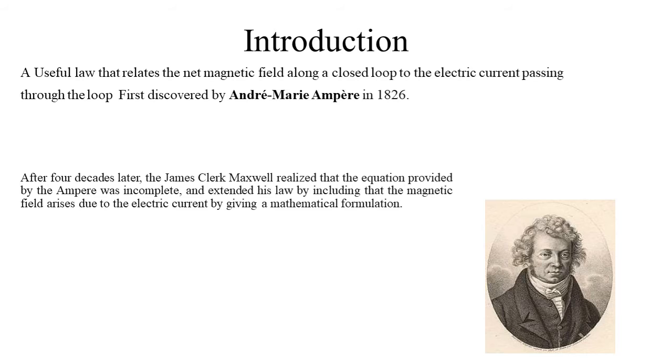So we say it is a useful law that relates a net magnetic field along a closed loop to the electric current passing through the loop. And four decades later, Maxwell realized that the equation provided by Ampère was incomplete and extended the law, including that the magnetic field arises due to the electric current, by giving a mathematical formulation.